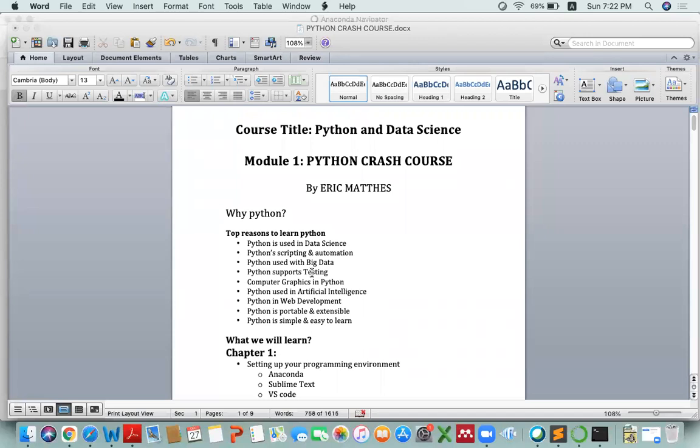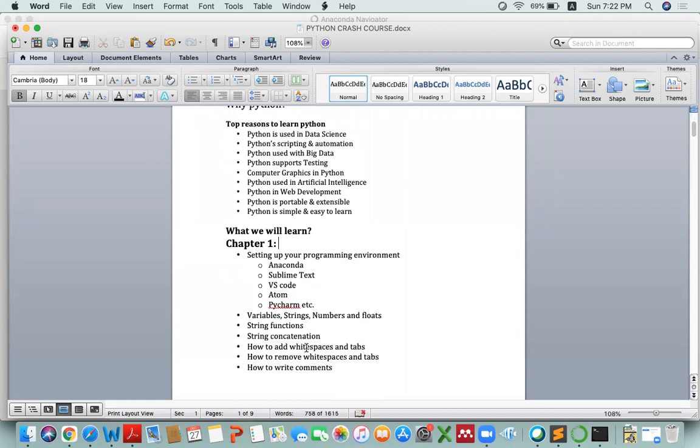There are a lot of reasons behind it. First of all, it is used in data science, it is used in scripting as well as in automation. It has huge applications in big data, in testing, as well as in artificial intelligence and web development. Some of the points that are valuable for Python learning are it is portable, extensible, simple, very straightforward, and easy to learn. So, just moving towards chapter number 1.